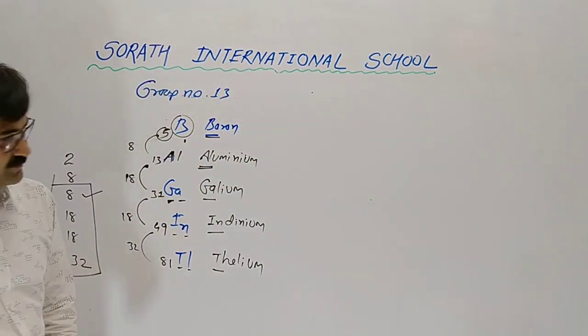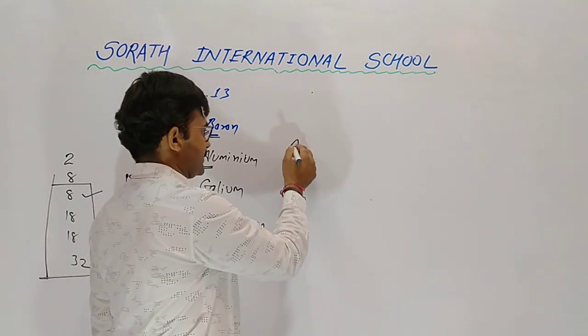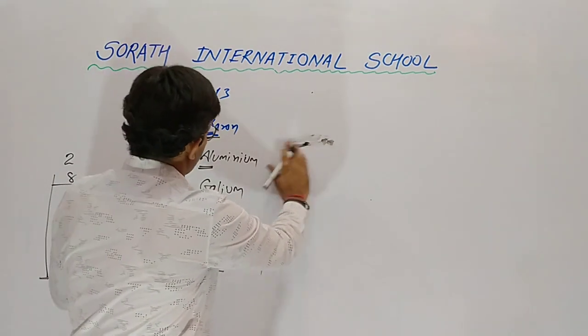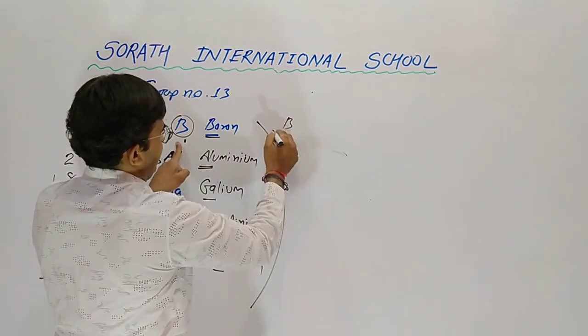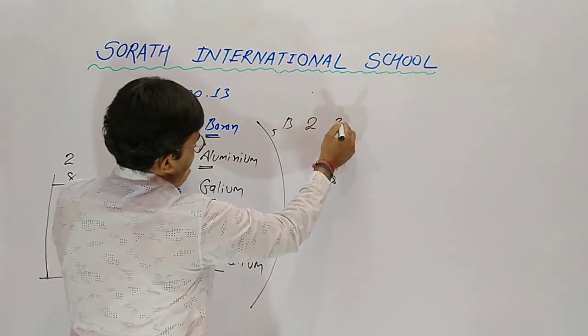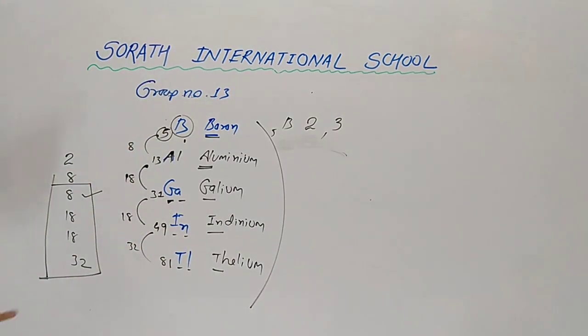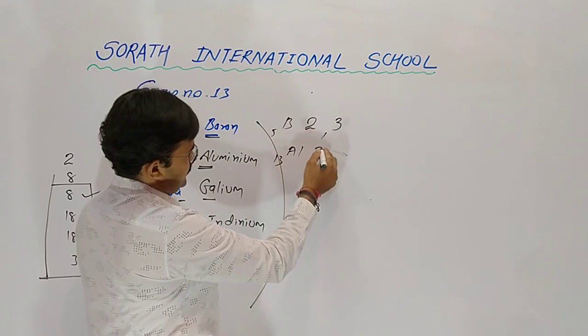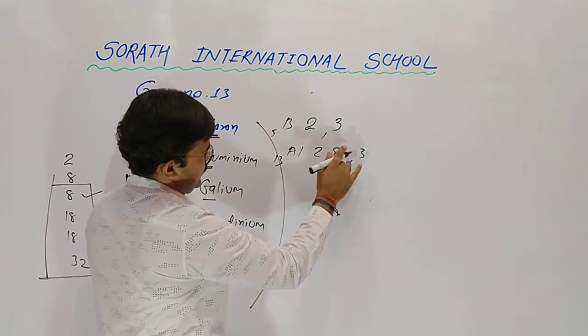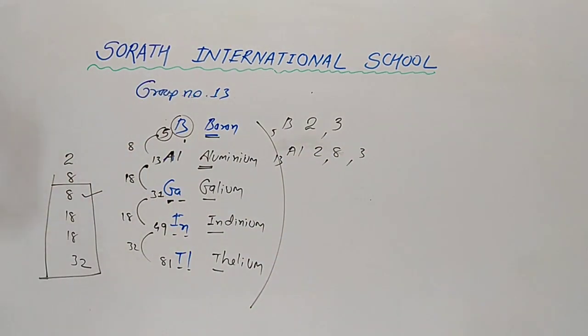Yes. Suppose aluminium, in group number 13. First store in your mind, the atomic number of boron is 5. So first orbit 2, second 3. Aluminium, 13 number, so 2, 8 and 3. So the outermost orbit has 3 electrons.